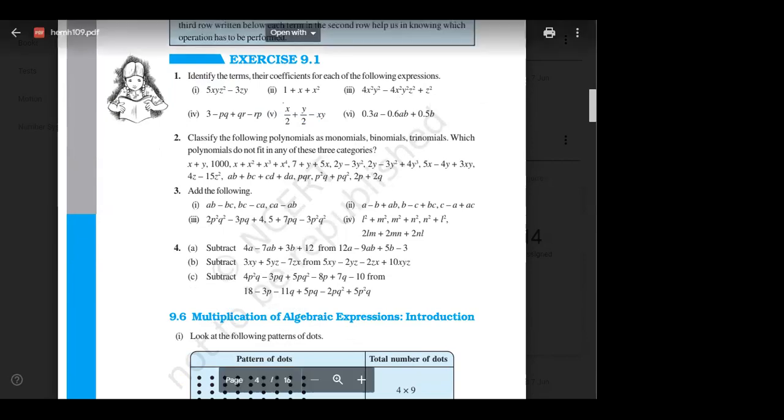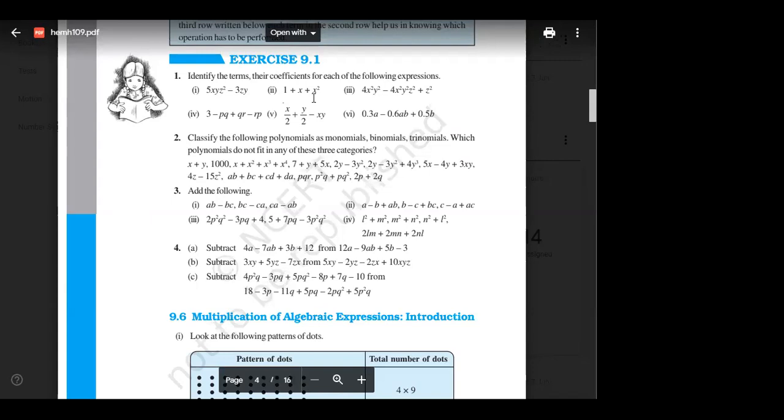Akash, no doubt. Rest, Jia, Nabil, Kartikeya, Priya, Sandhya, Ananya, Tanushree, Aditya. Anyone have any doubt in 9.1?